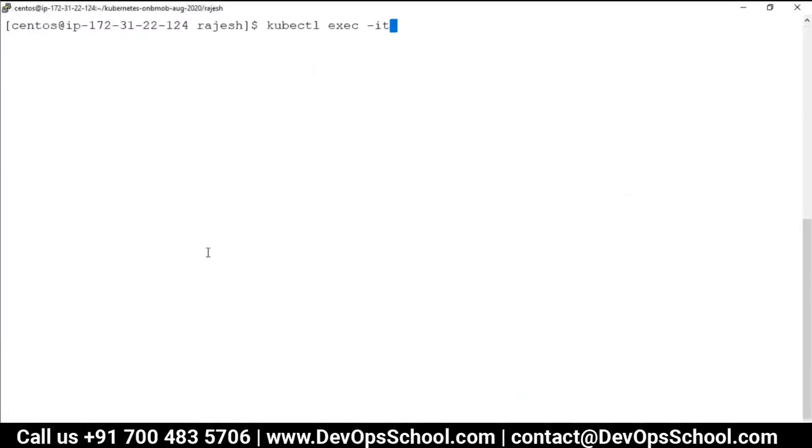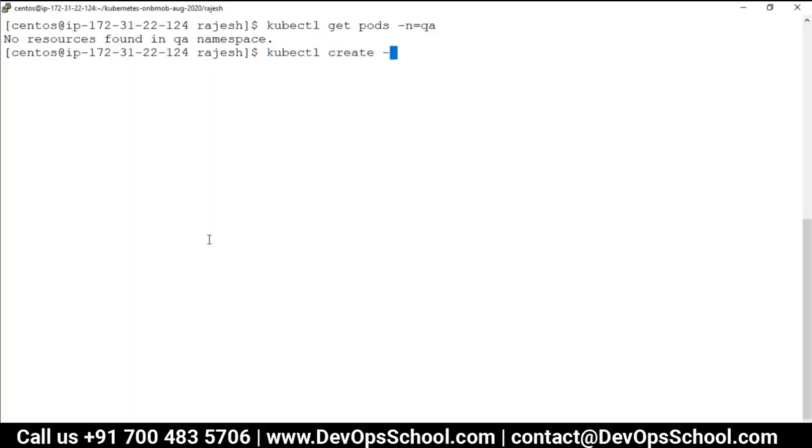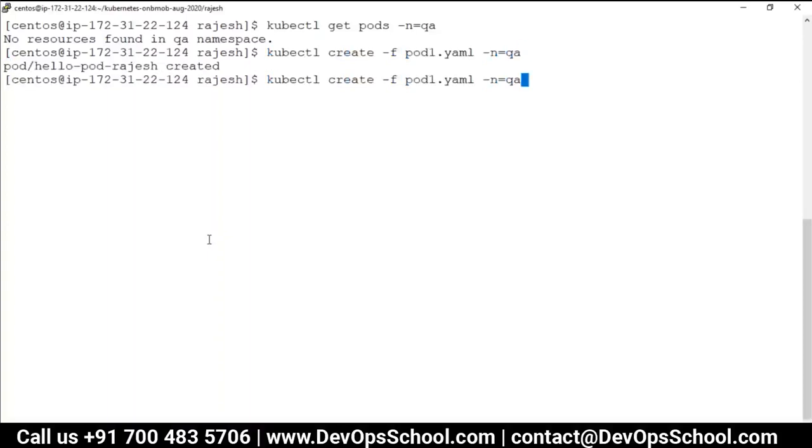Okay, I forgot the pod name. So get pods -n qa. There's no one, right? I have to create it one more time. So create -f pod1.yaml -n qa. I created it. Now exec -it pod name, and what you want to do inside this: /bin/bash. Okay, same thing, whatever you did, just kubectl got replaced.